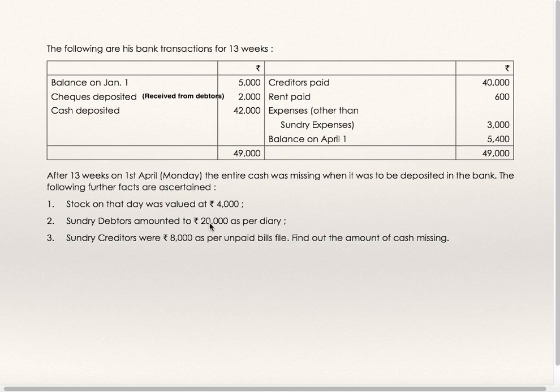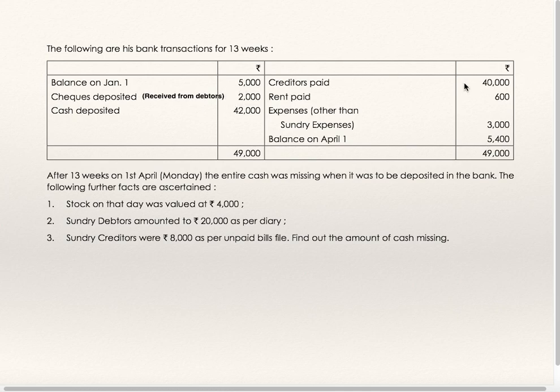Debtors 20,000 as on 1st April. Creditors 8,000 as on 1st April. Find out amount of cash missing. We know stock on 1st Jan and 1st April, debtors on 1st Jan and 1st April, creditors on 1st Jan and 1st April.